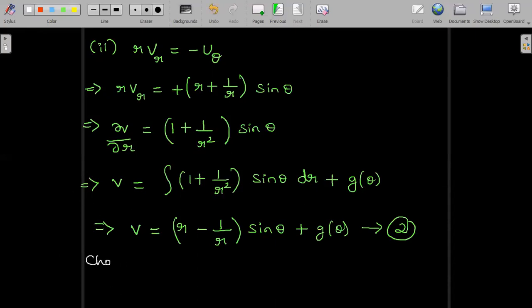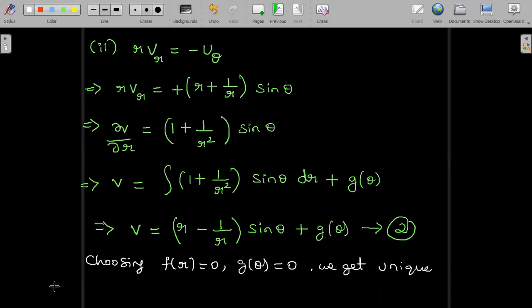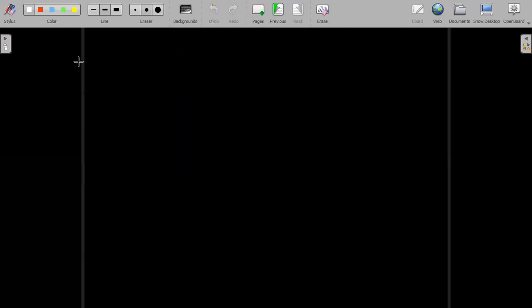So choosing f of r equal to 0 and g of theta also equal to 0, we get a unique expression for v. And the unique expression for v is (r − 1/r) into sin theta. This is the unique expression for v.